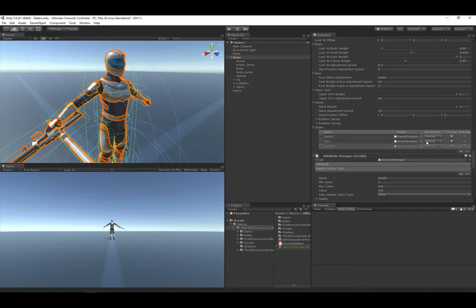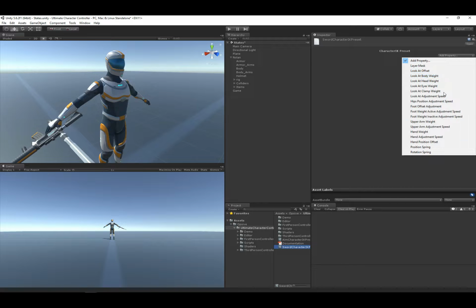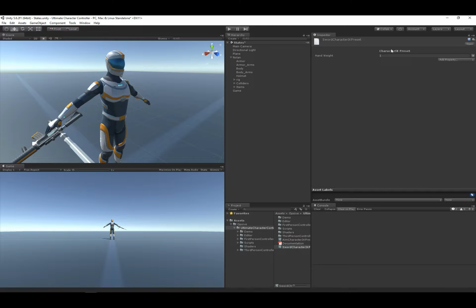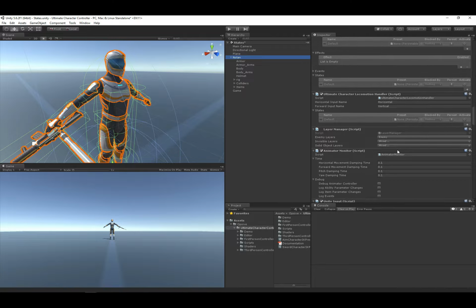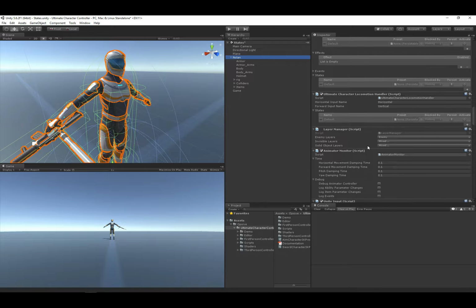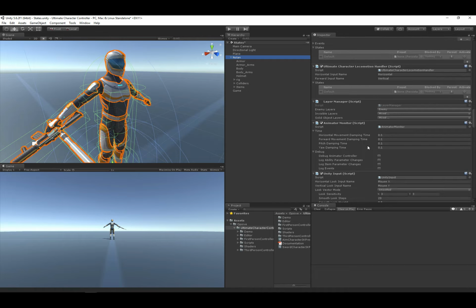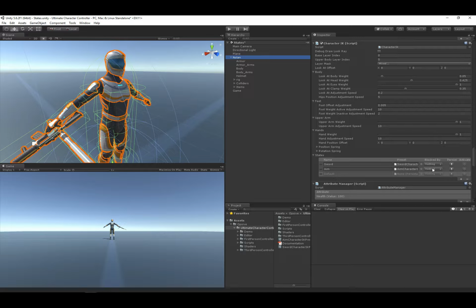And let's say that the sword one will reduce the hand rotation, or the hand weight. We'll have it set to a value of 0. And then we will also block the aim state from activating. So if I go back to the character IK component, we can then set this blocked by field. So I'm going to set it to sword.